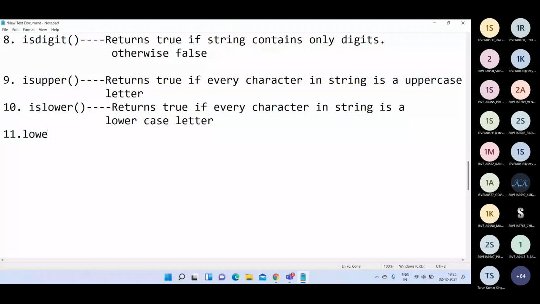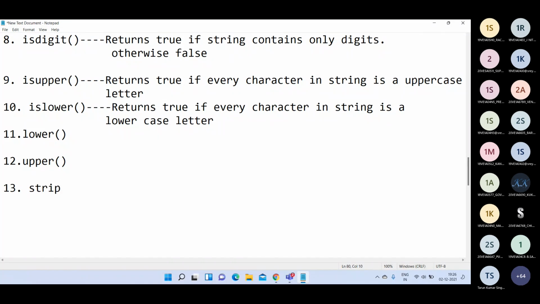Then the next function is lower and the next function is upper. The purpose of these two functions is to convert uppercase to lowercase with lower, and to convert lowercase into uppercase with upper. Each and every character in the string will be converted into uppercase by upper, and into lowercase by lower. Then the next function is strip.